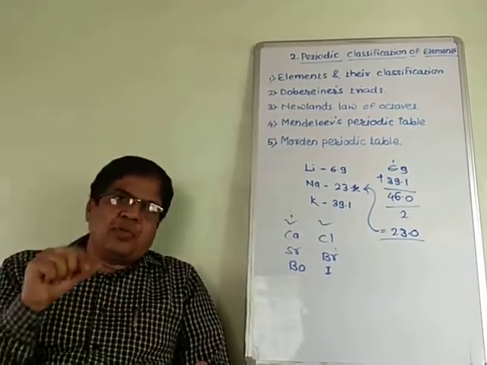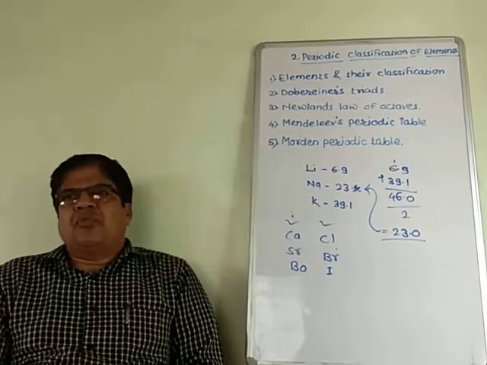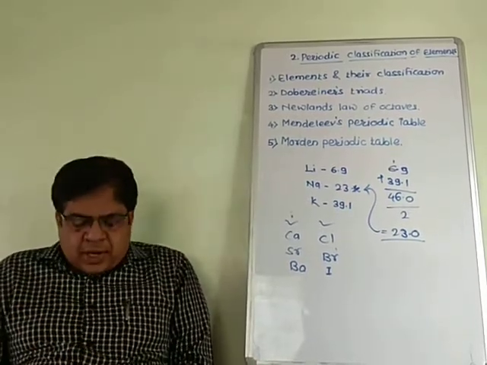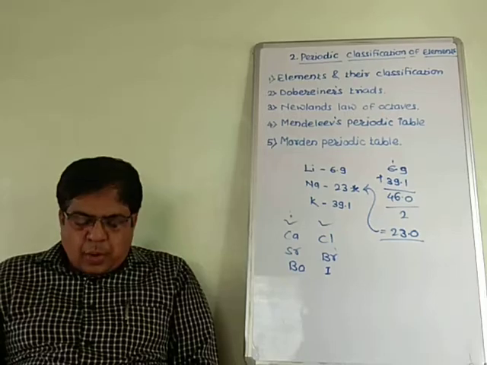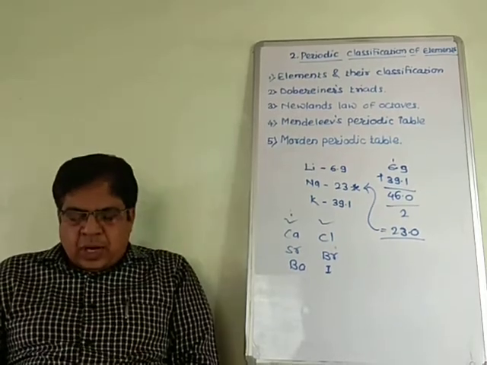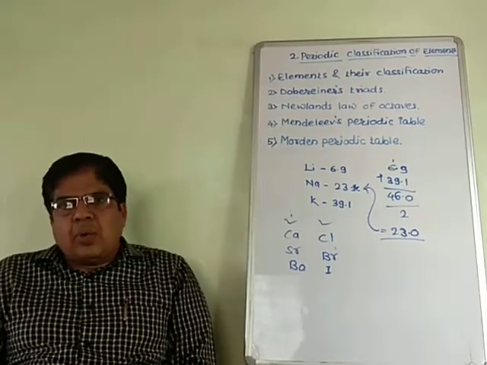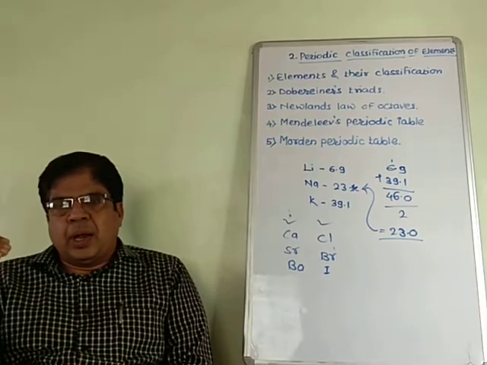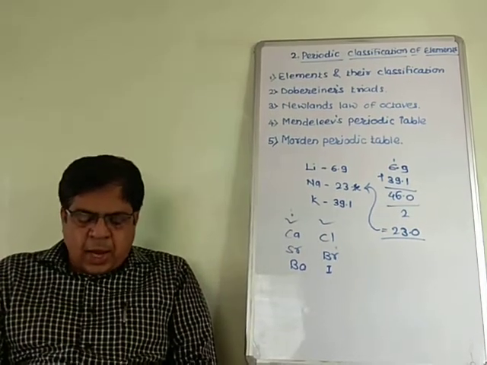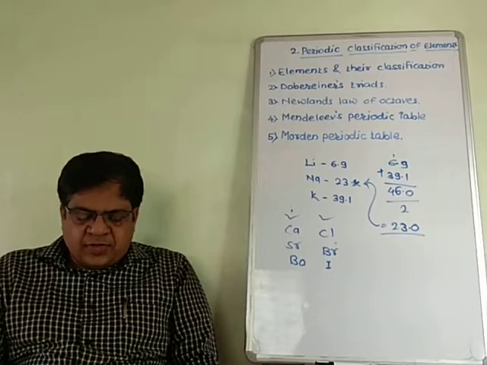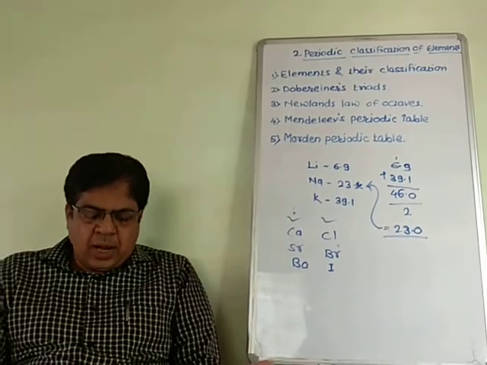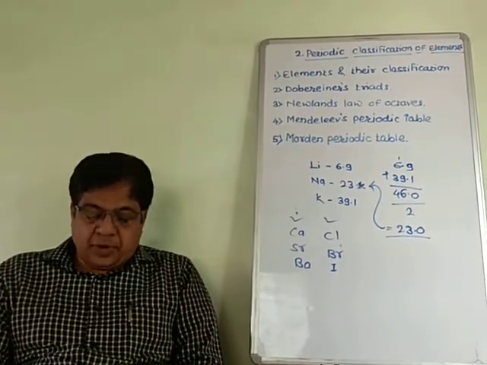Again, I clear this point: the merits of Mendeleev's periodic table. He gave a proper place to elements in the periodic table according to their atomic mass. Atomic masses of some elements were revised in accordance with their properties.